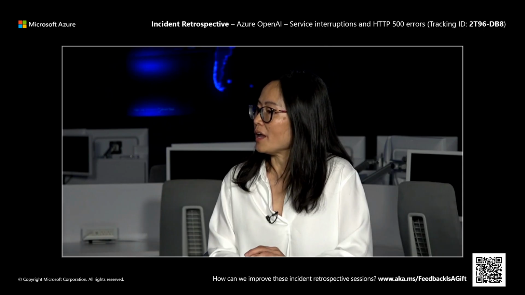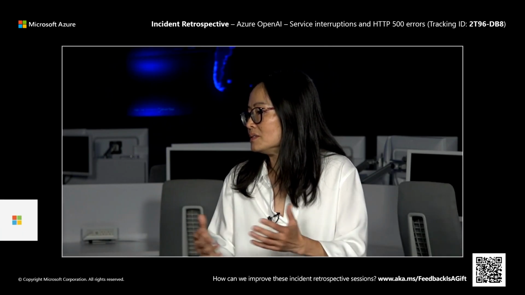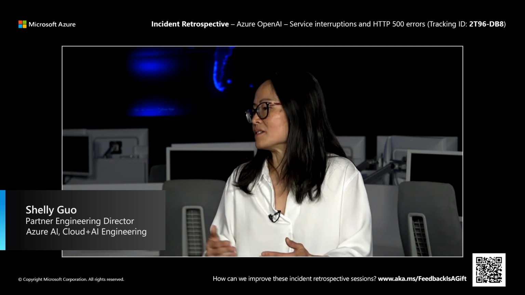So for a customer, the balance between wanting access to the newest models, the latest and best, versus wanting a production application that is fully resilient to a regional outage, is a balance that our customers do face and have to make some decisions on.